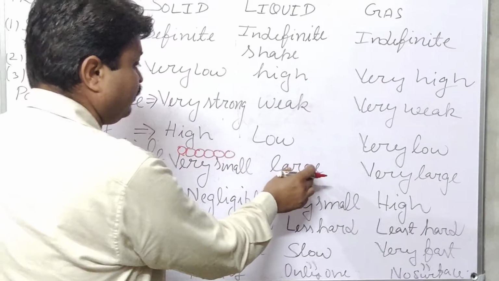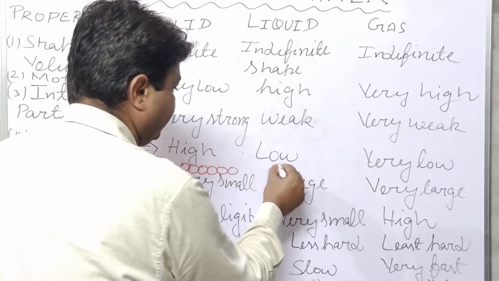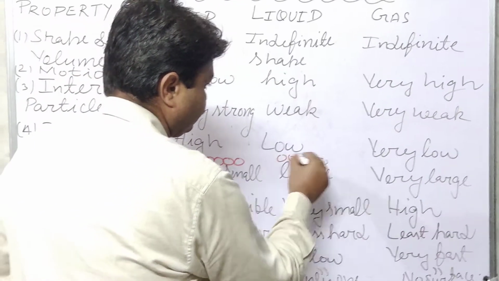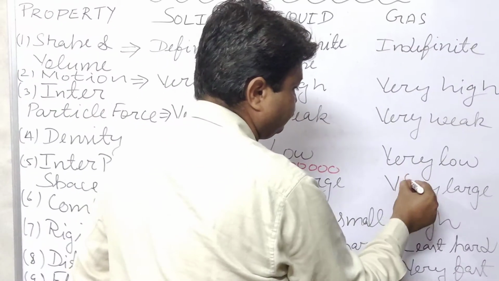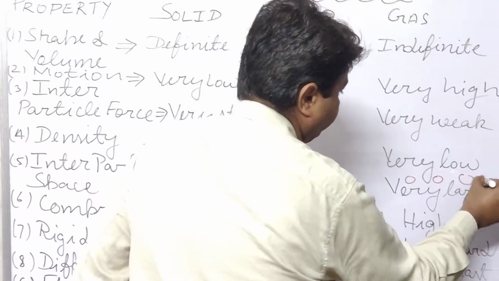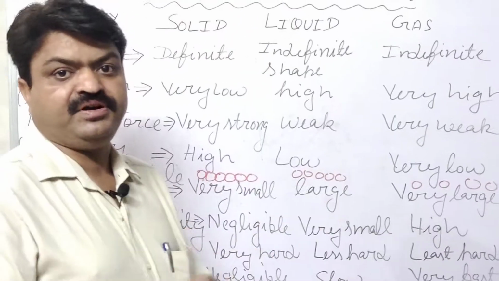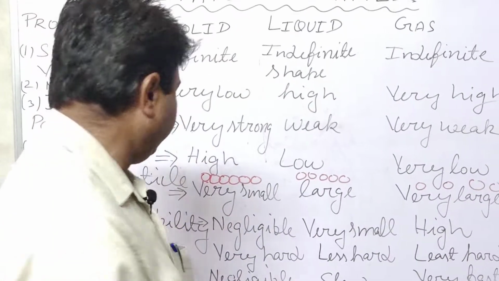But if we compare it with the liquid, then they have some space. But in the case of gases, a large space is found.